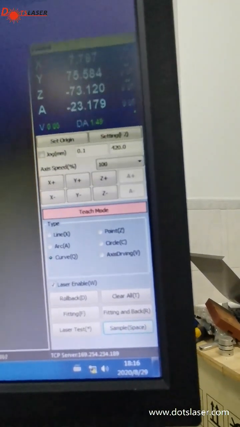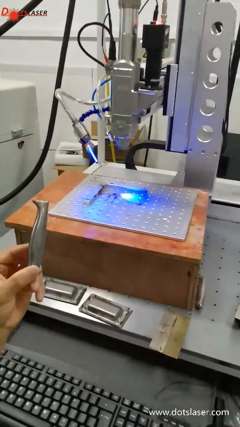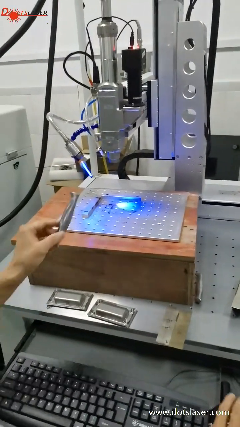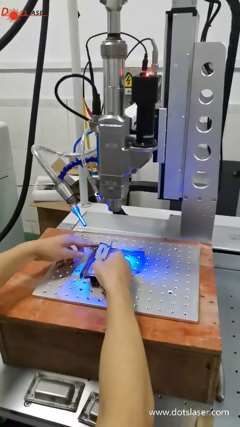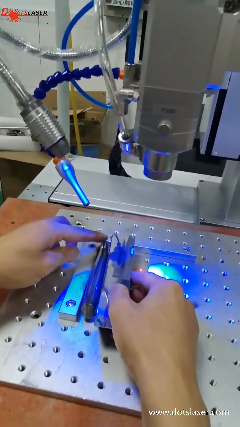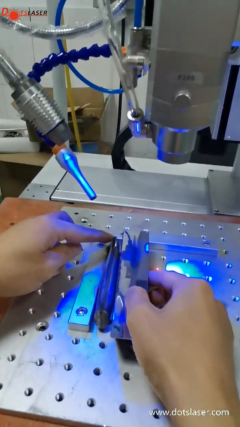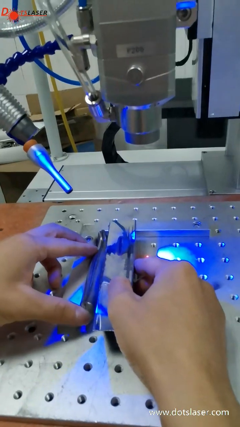Okay. Then we have to keep the object in here. This is the place that we want to weld in. We want to weld from here, here, here, here. Okay.